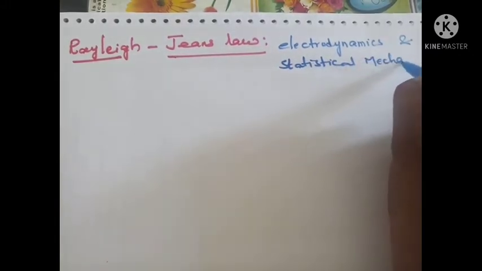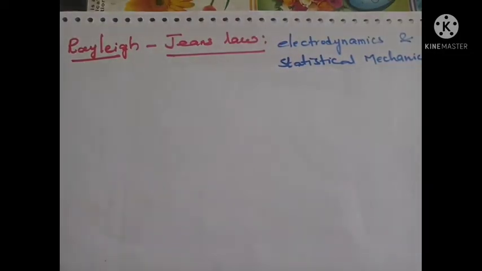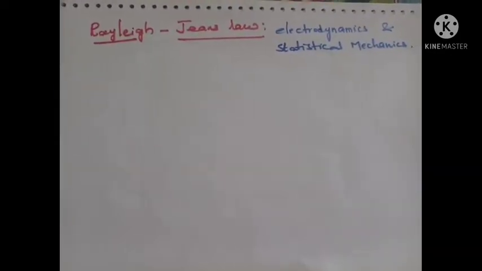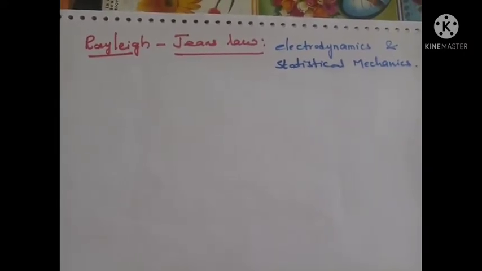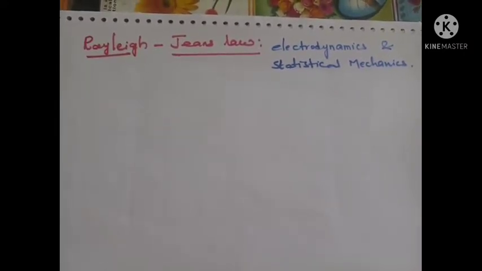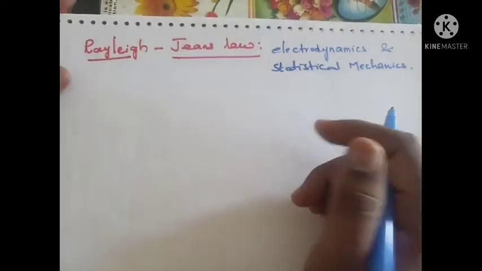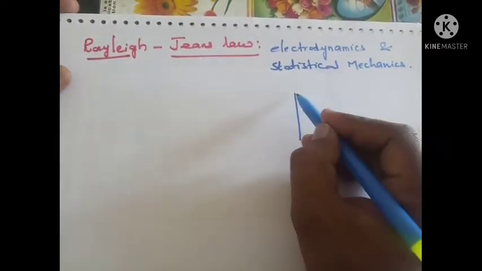Now let us see how they developed this theory and how they used electrodynamics and statistical mechanics in their explanation.